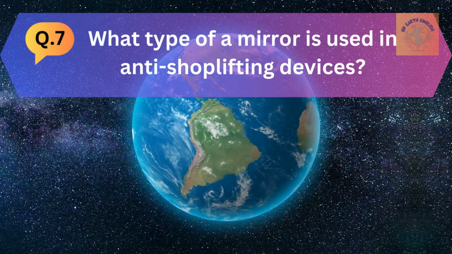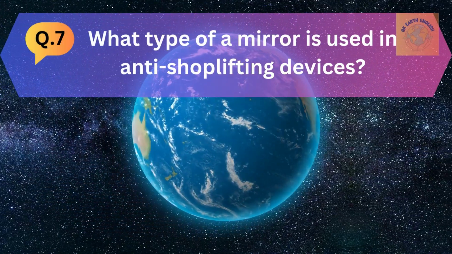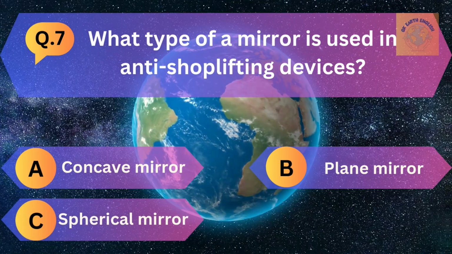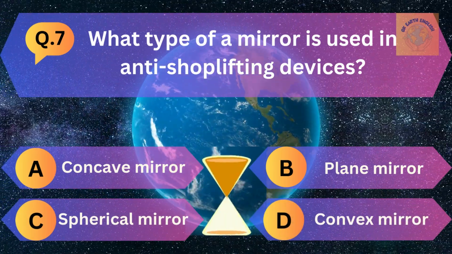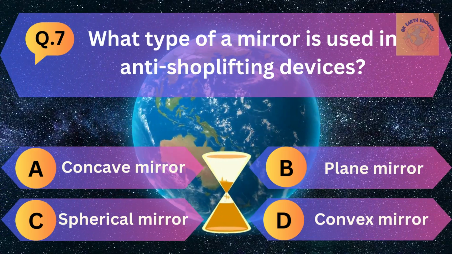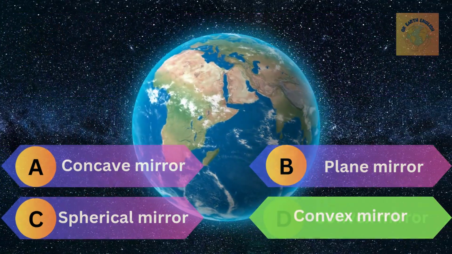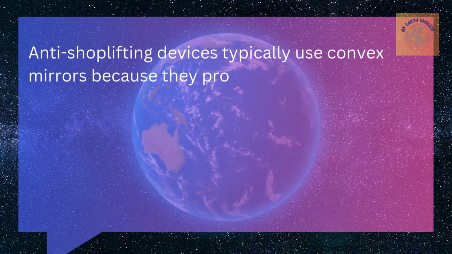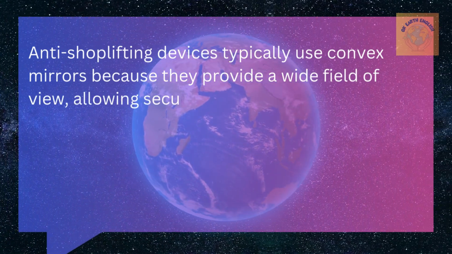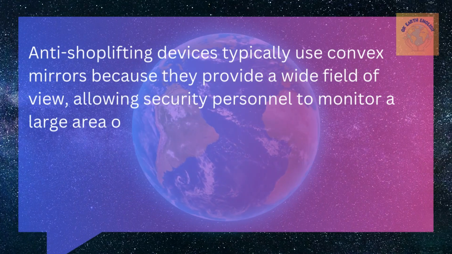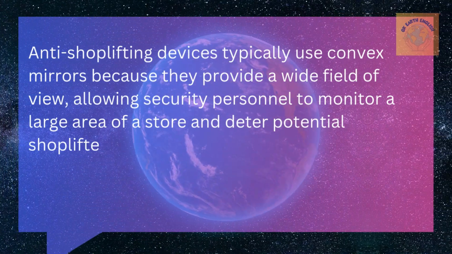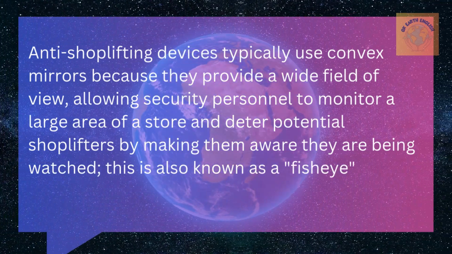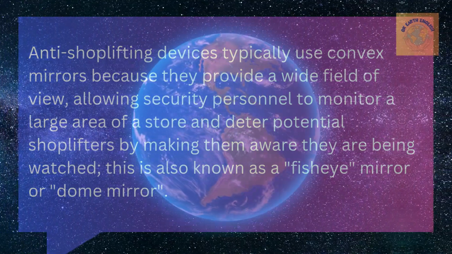Question number 7. What type of mirror is used in anti-shoplifting devices? A. Concave mirror, B. Plane mirror, C. Spherical mirror, and D. Convex mirror. The correct answer is convex mirror. The anti-shoplifting devices typically use convex mirrors because they provide a wide field of view, allowing security personnel to monitor a large area of the store and detect potential shoplifters by making them aware they are being watched. This is also known as a fisheye mirror or dome mirror.